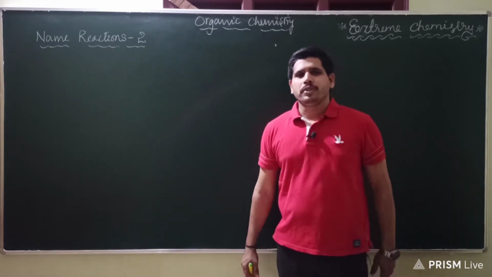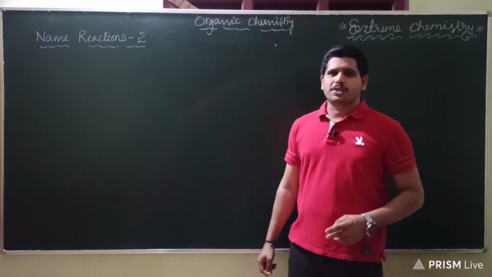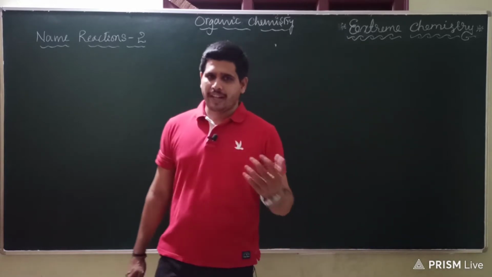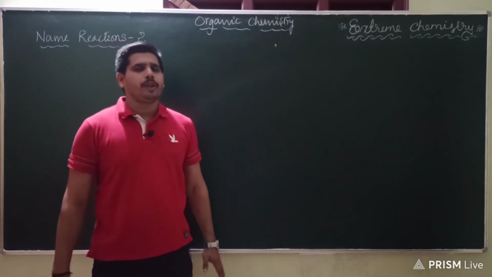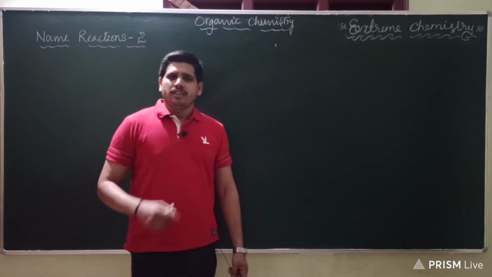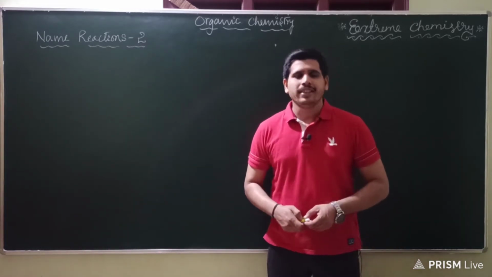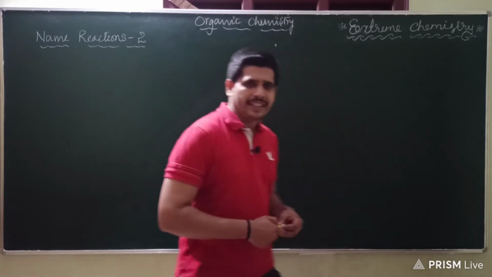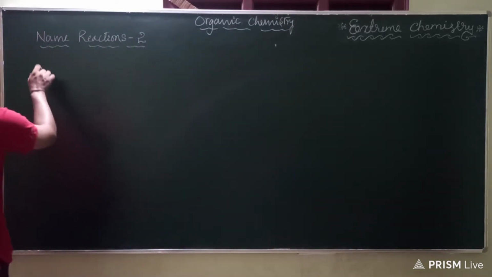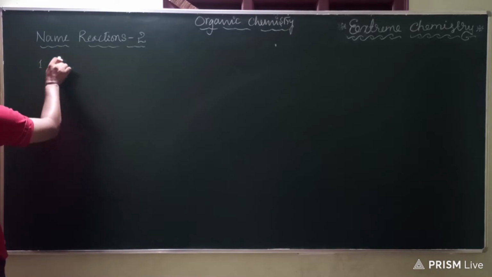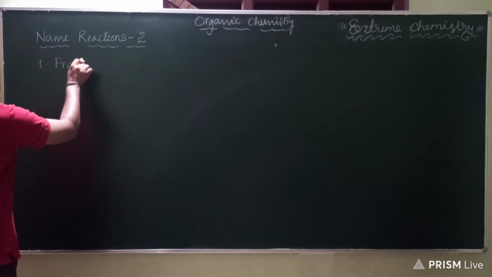In the previous video, we learned two methods to prepare alkanes, named reactions, isn't it? So in today's video, we'll be learning a few more methods in the direction of preparation of alkanes, that is, saturated hydrocarbons. Shall we go for it? Yes. So today's first method is the Frankland reaction. What is that? The Frankland reaction.